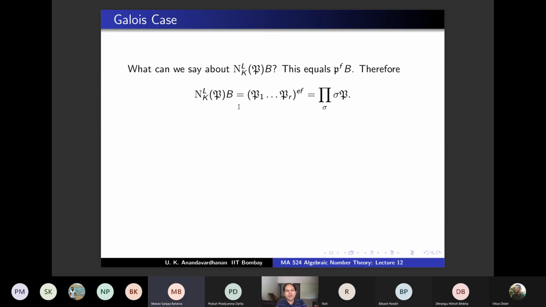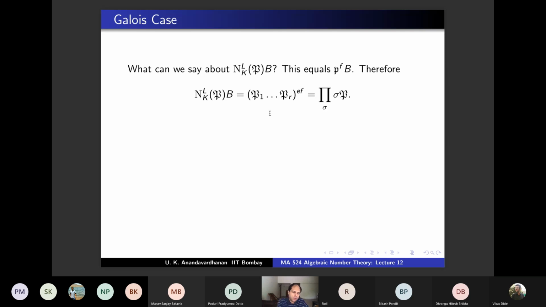Okay. So this you have, and meanwhile, in this discussion, you have also proved the following. You remember the decomposition group at a prime P? What is the decomposition group? Those are all the sigmas of the Galois group fixing P. So if you fix a P, and if you take its decomposition group, what is the order of the full Galois group?